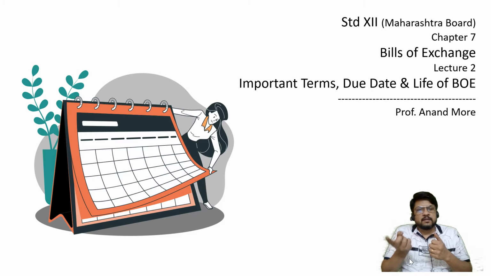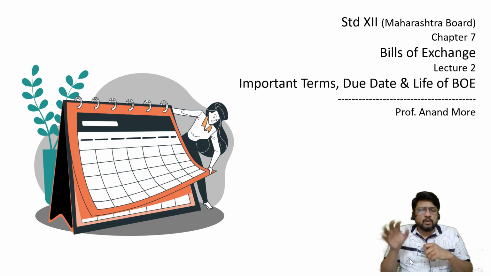The creditor issues a written order to the debtor to make the payment of a specific amount on a specific day to a specific person or to his order. When the creditor issues such an order in writing, he becomes a drawer and the debtor becomes a drawee. Then the drawee will accept the bill and give it back to the creditor or to the drawer.